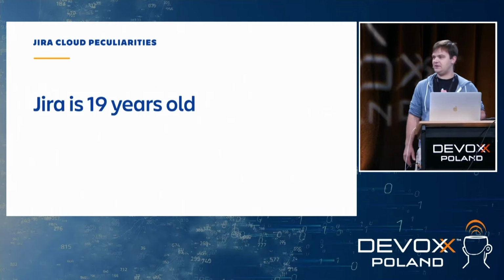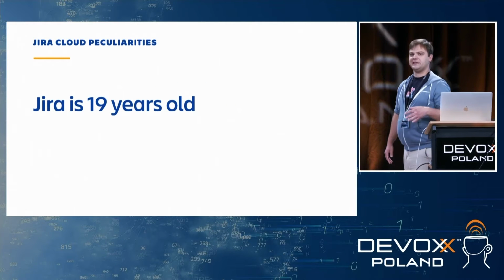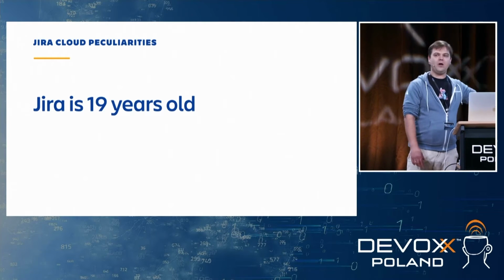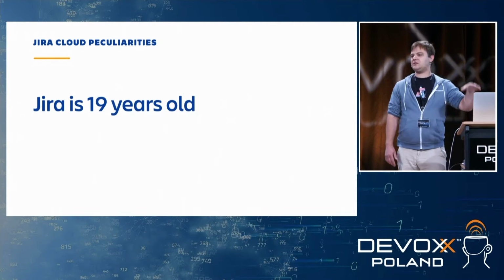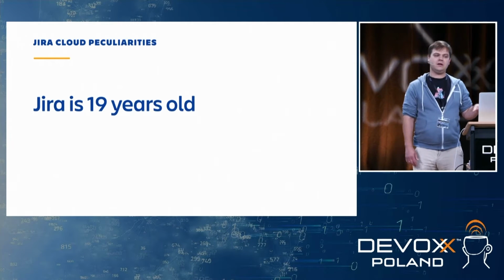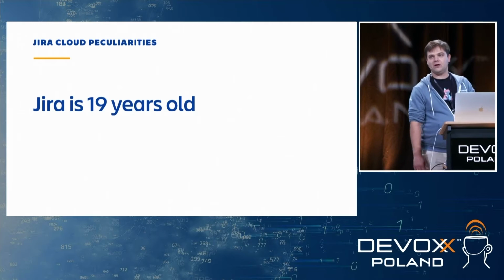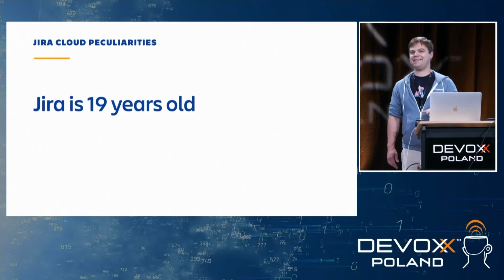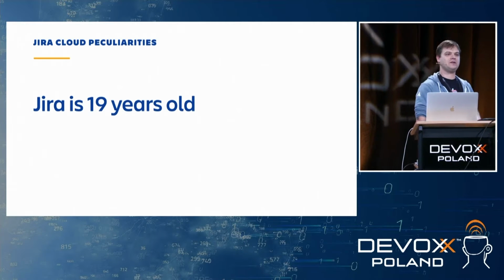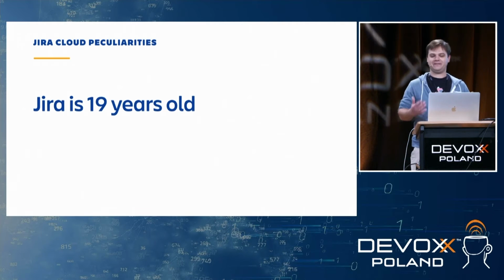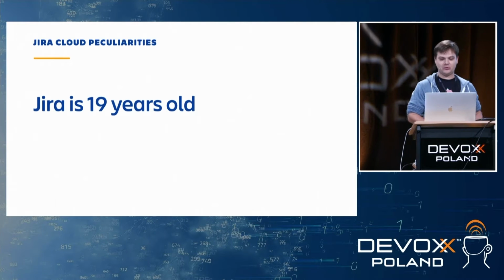The first peculiarity, the most important one: Jira is 19 years old. And Jira Cloud is in the same development line that started 19 years ago. So that's quite a lot of, how to put it, legacy. You could say that this is a very mature product. And that's true, it is a very mature product.